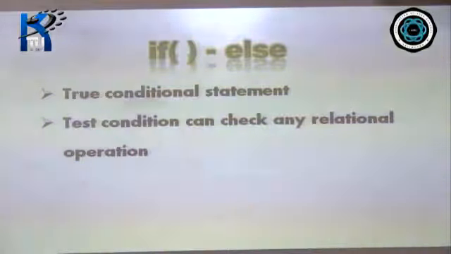If-else is also a branching statement, a conditional branching statement. What are the specific properties of if-else? It is a true conditional statement. Why is it called a true conditional statement? Because the test condition that we have in if can check for any relational operation.